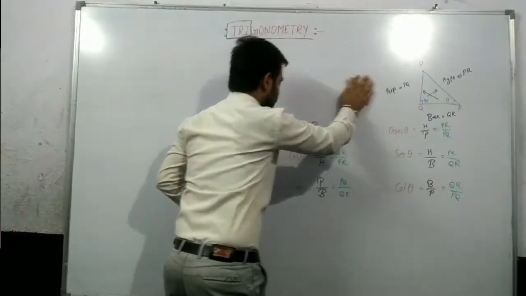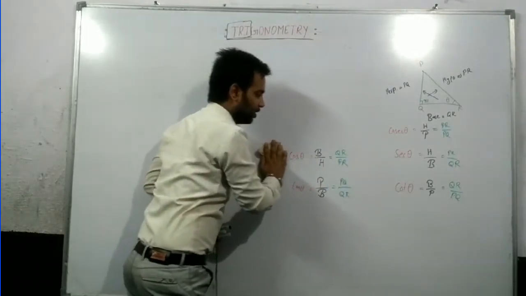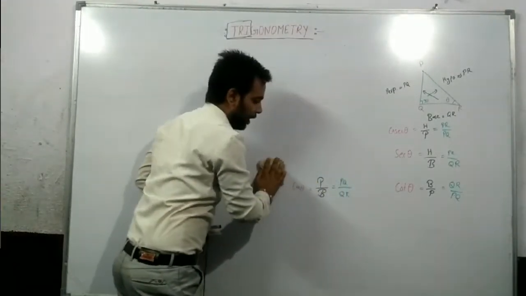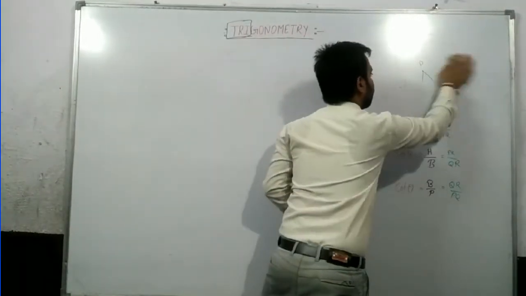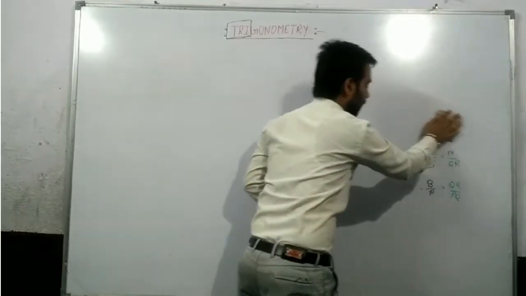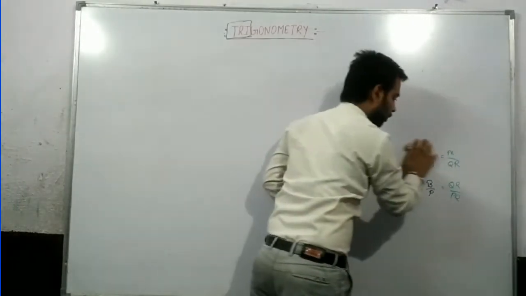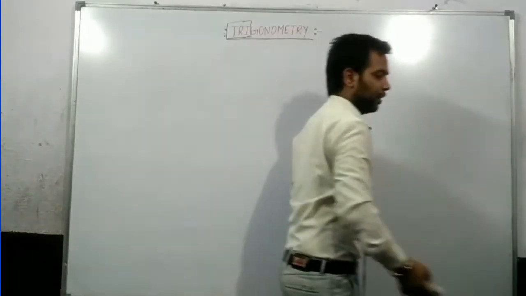So for this triangle, the value of sine theta is equal to PQ by PR. Value of cos theta is equal to QR by PR, and value of tan theta is equal to PQ by QR. Yes or no? Now we know that cosec theta is the inverse of sin theta, sec theta is the inverse of cos theta, and cot theta is the inverse of tan theta.